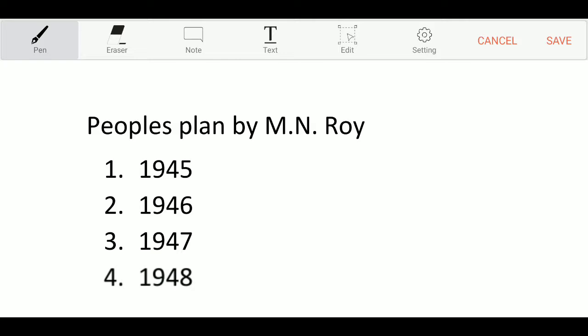And next question. People's Plan by M.N. Roy. In which year was the People's Plan? Option 1, 1945, option 2, 1946, option 3, 1947, option 4, 1948. And the correct answer is option 1, 1945 is the correct answer.